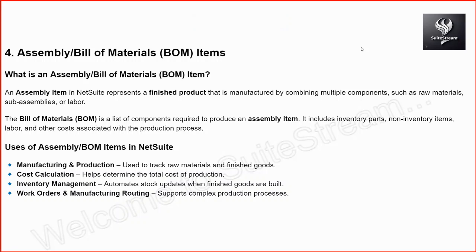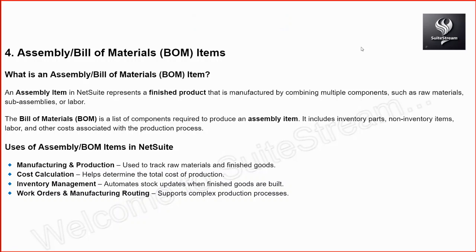So first of all, what is an assembly or bill of materials item, and how do we use it? An assembly item in NetSuite represents a finished product that is manufactured by combining multiple components such as raw materials, sub-assemblies, or labor. The bill of materials is a list of components required to produce an assembly item. It includes inventory parts, non-inventory parts, labor, and other costs associated with the production process.